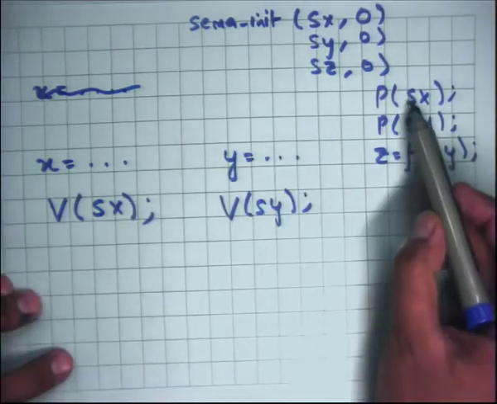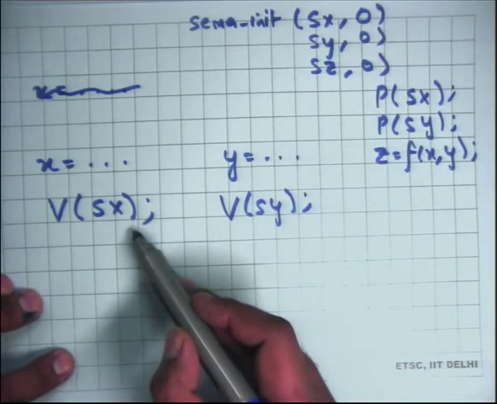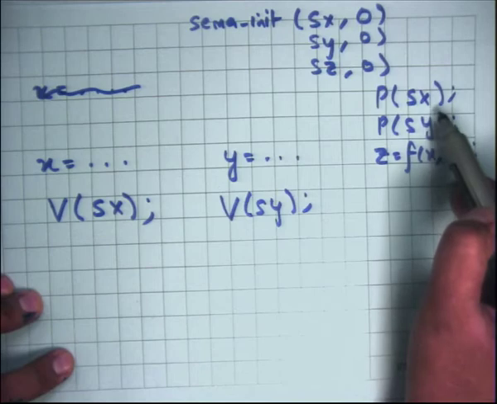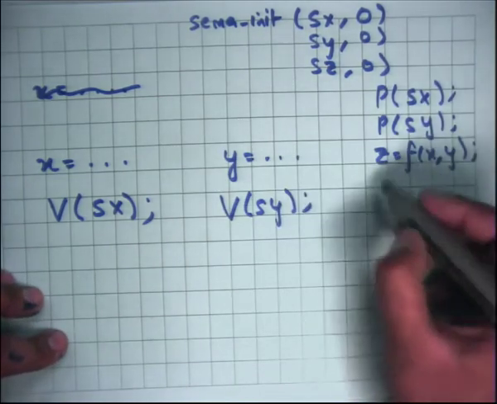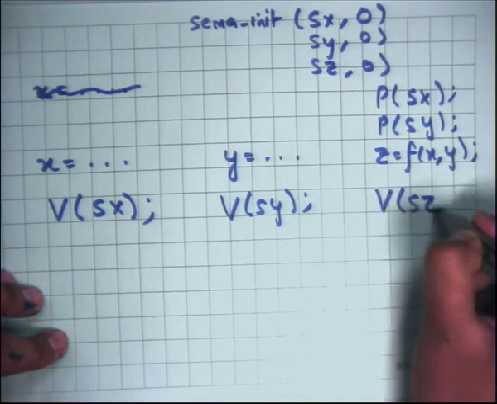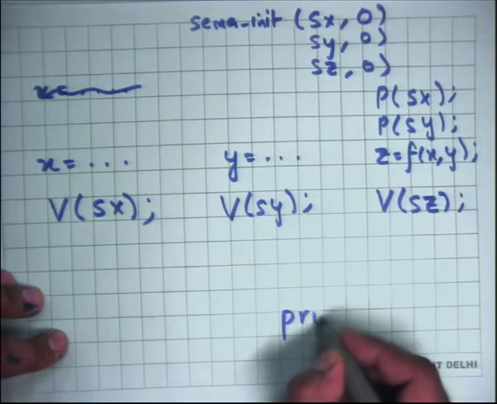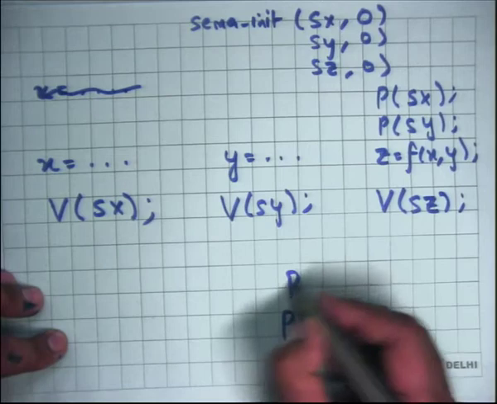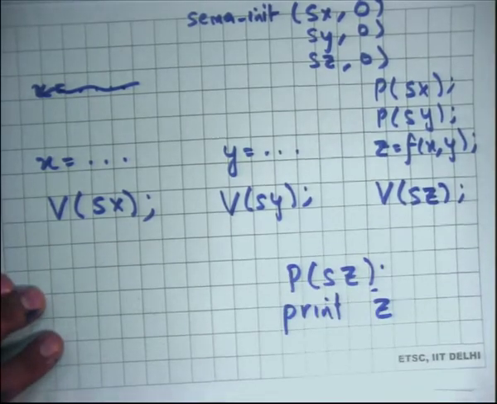P is going to have the effect of waiting for somebody to have called V. Only if somebody has called V would I ever be able to come out of P, because I initialized it to 0. So this is an example of how you will do scheduling, and then after you computed z you may say V on Sz, and of course before the print z you may want to say P on Sz.